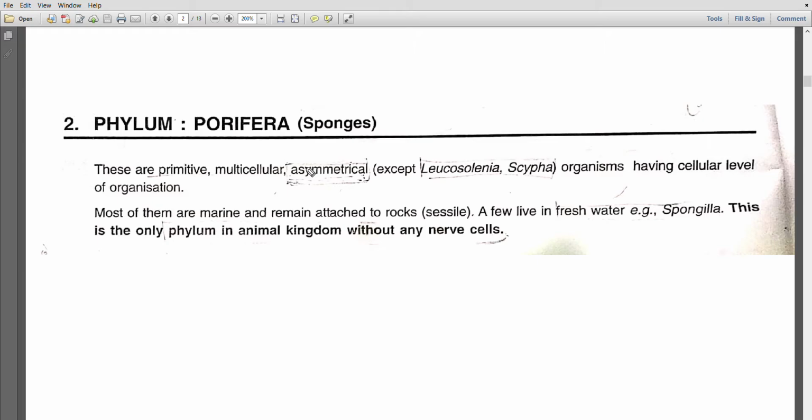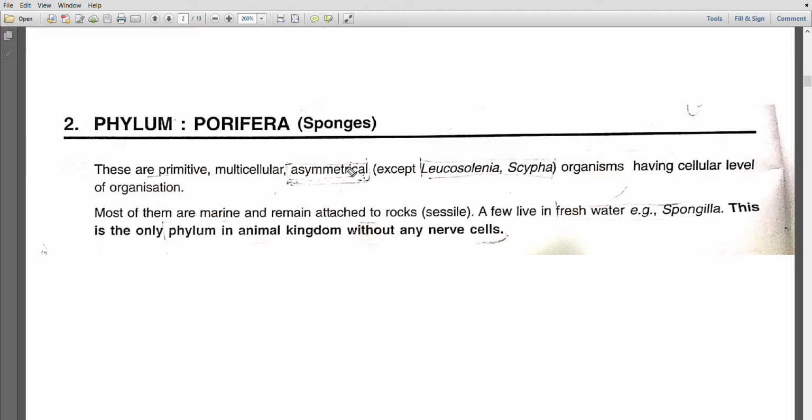Next is asymmetrical. Asymmetrical basically means that if you take any sponge, any poriferan, and try to cut it into two equal halves, we are unable to do that. Why? Because the body is asymmetrically organized.